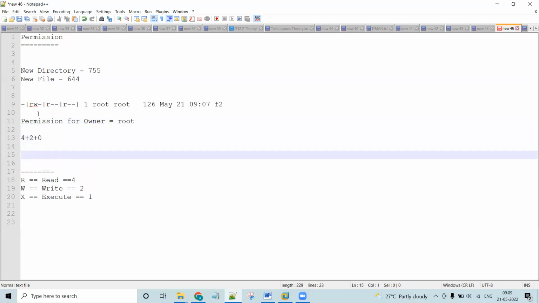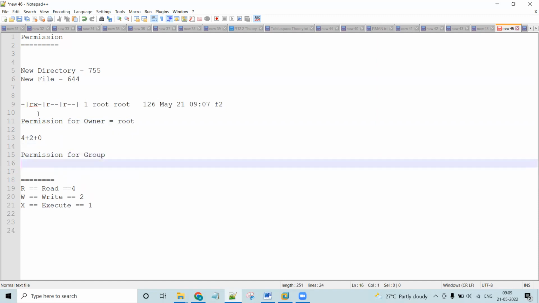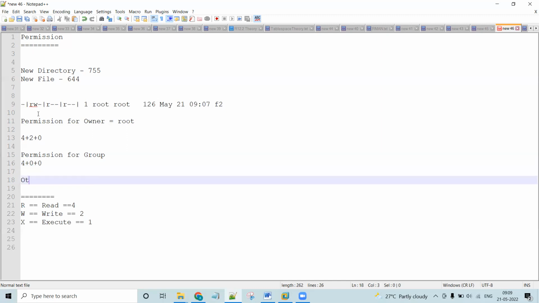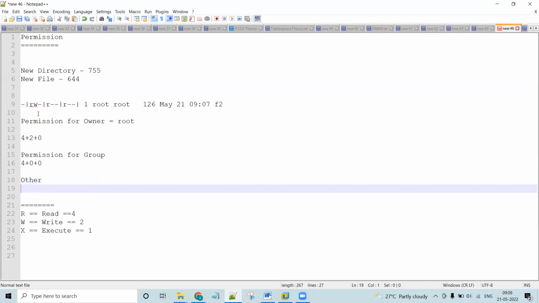Now the permission for group. R means 4. W is not there, so let me put 0 here. Execute is not there, so let me put 0 here. So the overall permission is 4 only. For others, 4, W is not there, X is not there, so 4 0 0.